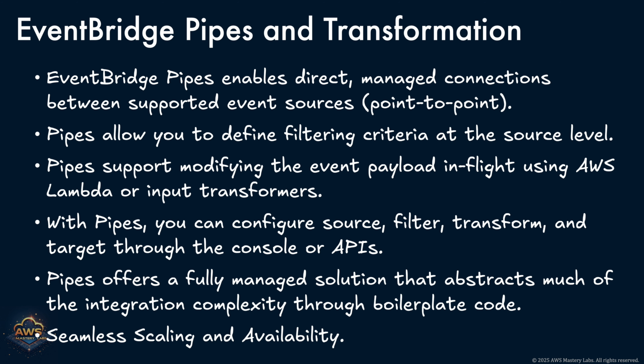Resilience is built in. Pipes support integrated retry policies and dead letter queues, helping to ensure that transient issues like network timeouts or throttled targets don't cause data loss. Persistent failures are safely redirected to DLQs for later inspection or reprocessing.